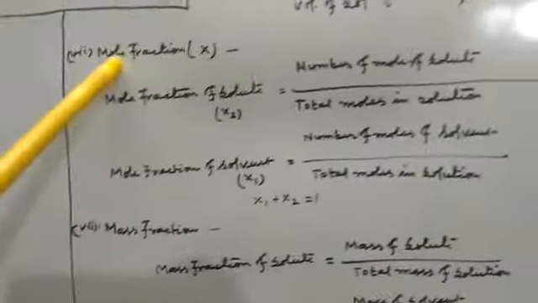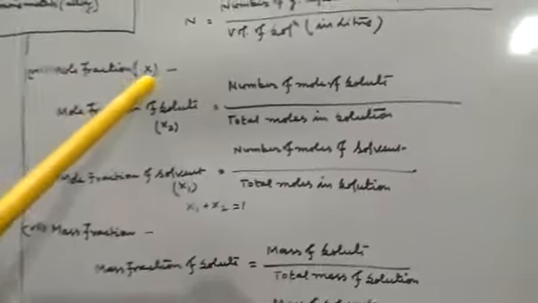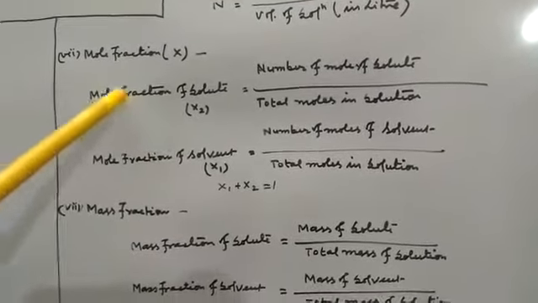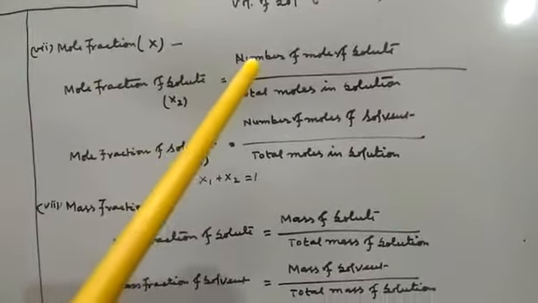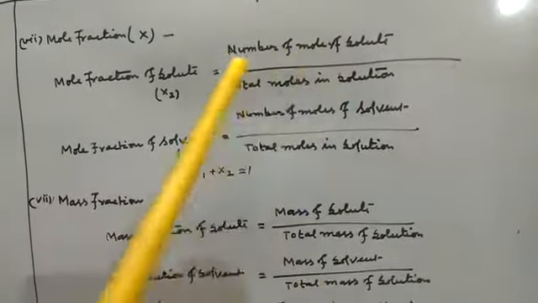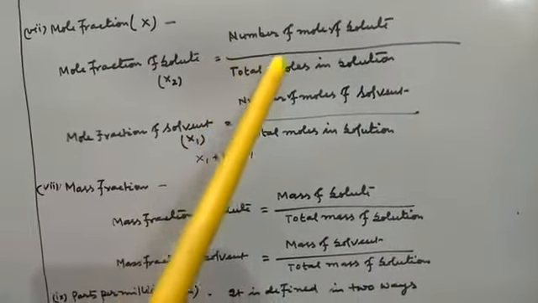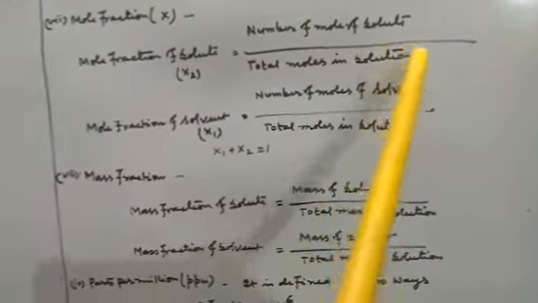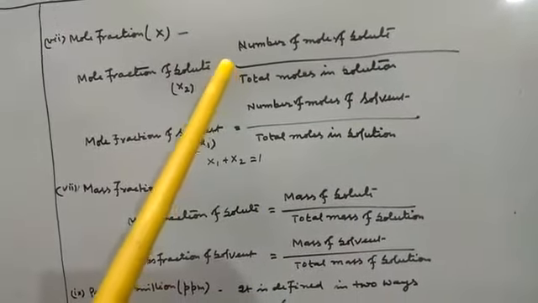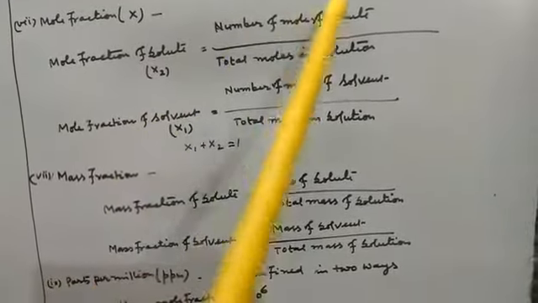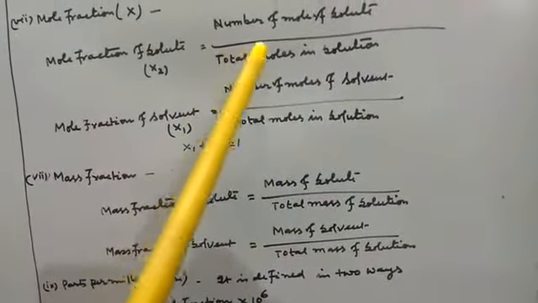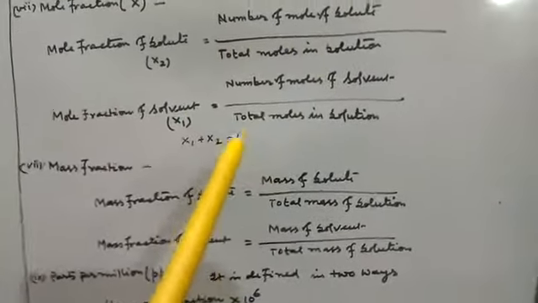Now next, mole fraction. It is denoted by capital X. Mole fraction of solute is equal to number of mole of solute divided by number of mole of solute plus number of mole of solvent, that is total moles in solution.